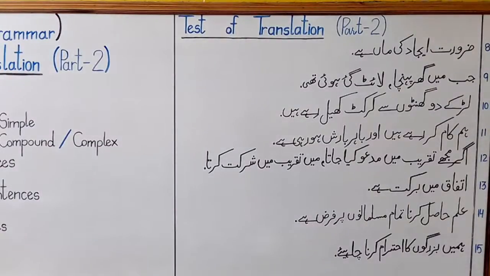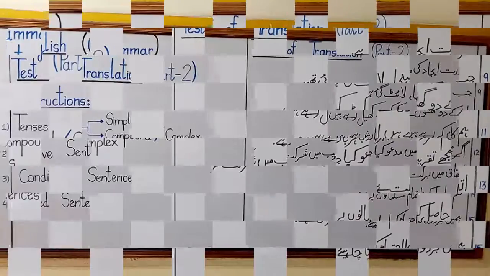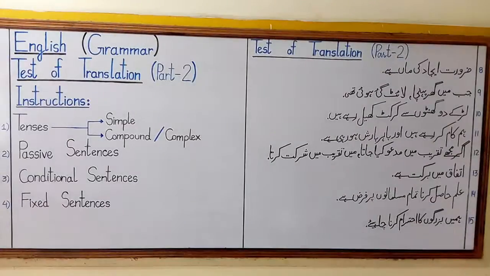Then sentence number 13, इत्तेफाक में बरकत है. Sentence number 14, इल्म हासिल करना तमाम मुसलमानों पर फर्ज है. Sentence number 15, हमें बुजुर्गों का एहतराम करना चाहिए. So my brother, that's the end of test of translation part 2.